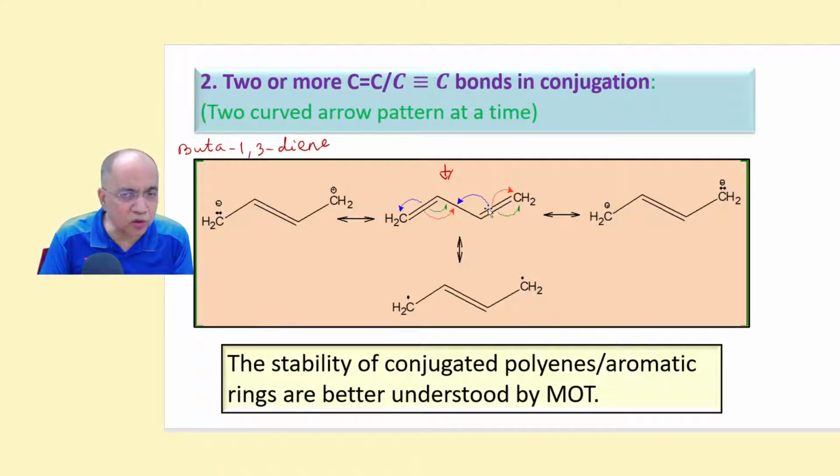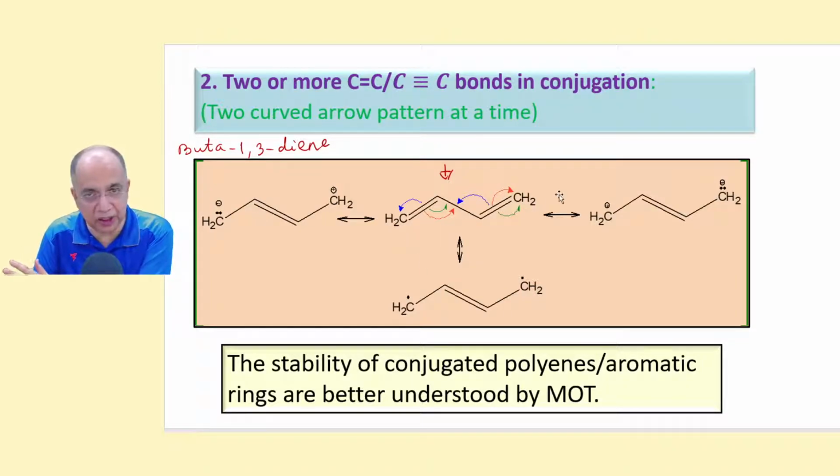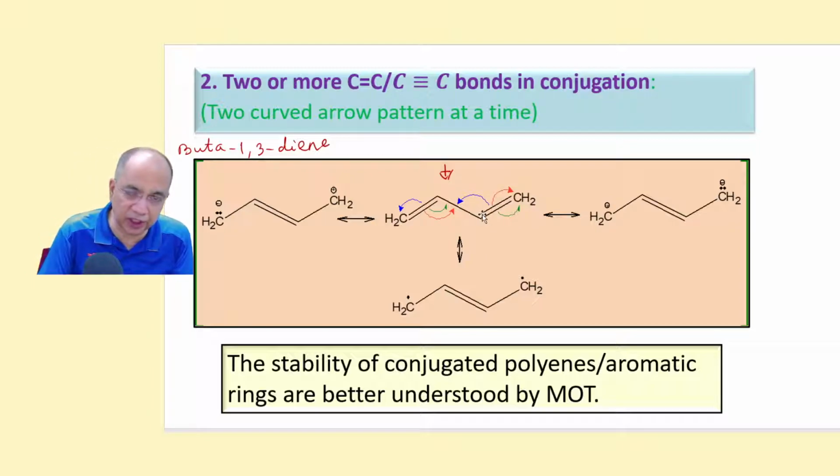And it can also go in the opposite direction. This pi bond will come here, this pi bond will come here. So the double bond will come to the middle like this one, but the positive charge will be here and the negative charge will be here. And there can also be one electron shifts, so that one unpaired electron remains here and another unpaired electron remains here, with the red one going in the right direction and the blue one going in the left direction.